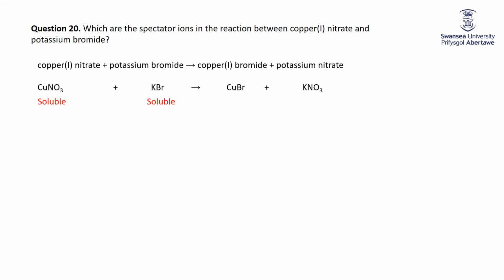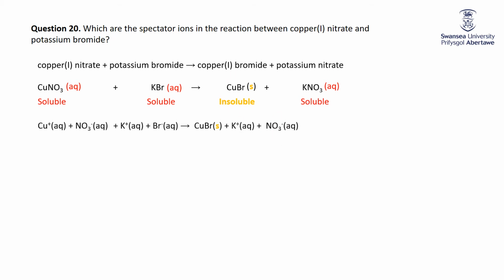CuBr, well, Br are all soluble unless the cation is Ag plus, lead 2 plus, or mercury, so with copper 1 plus, that is insoluble. And potassium nitrate, of course, all potassiums are soluble, all nitrates are soluble, so that will definitely be soluble because 2 solubles do not make an insoluble. So the copper bromide is insoluble. Let's put in little aqueouses and the solid for the insoluble. Break it up into the ions.